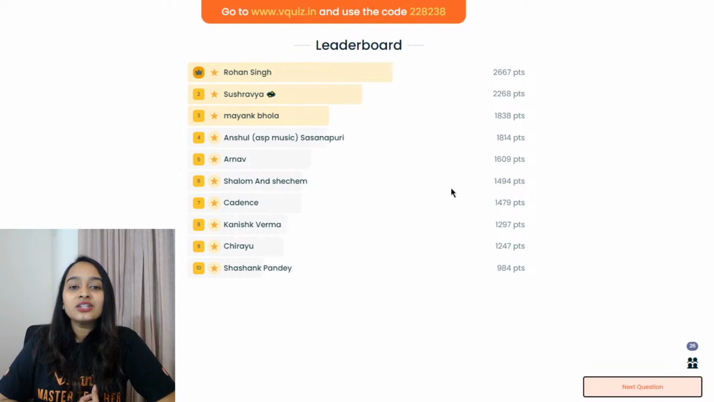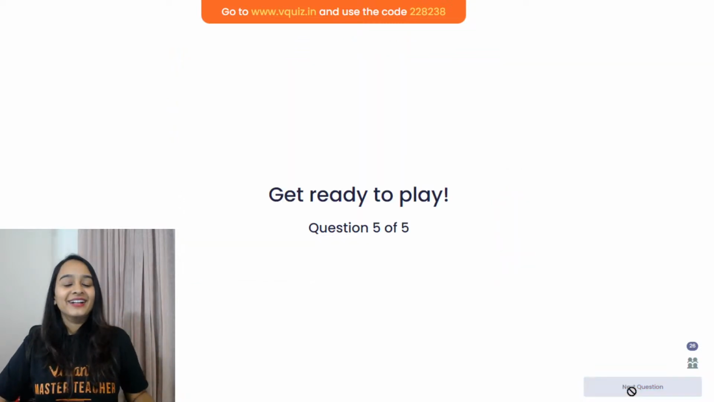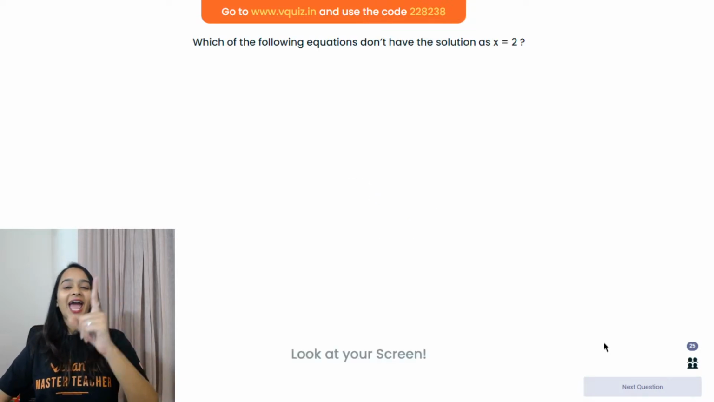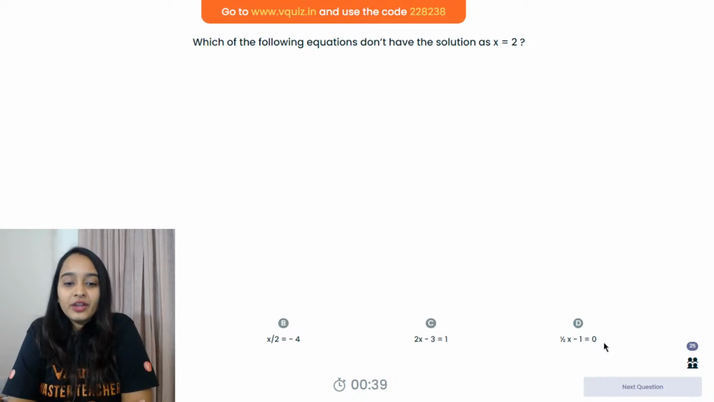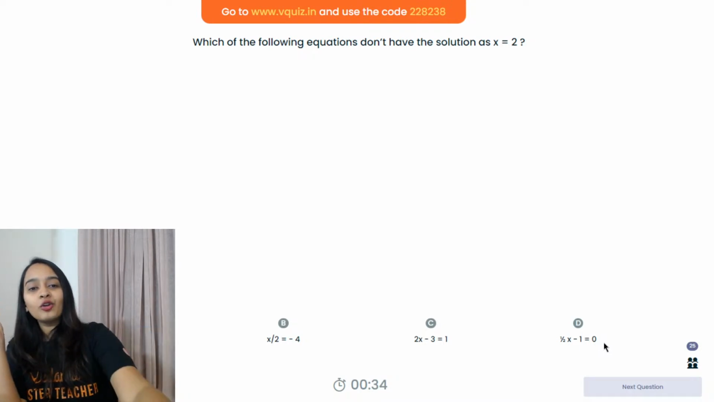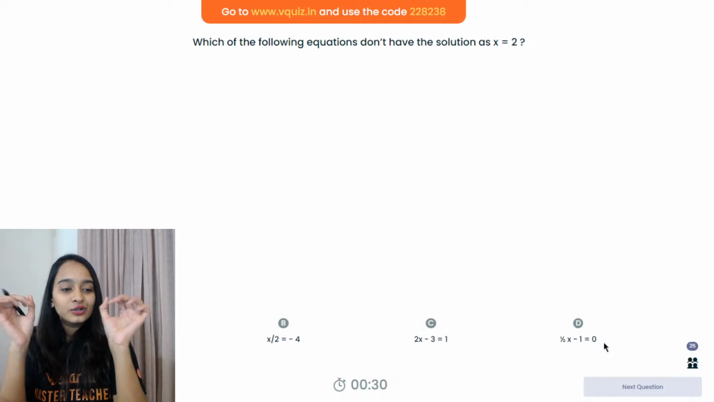Then we have Rohan, Sushravya, Mayank, Anshul, Arnav, Shalom, Tintu, Kanishk, Chirayu, and Shashank. This last question will decide the top three, and the question is on your screen. Which of the following equations don't have the solution as x is equal to 2? Four equations, simple ones I have given. Which of the following does not have x equals to 2 as the solution?